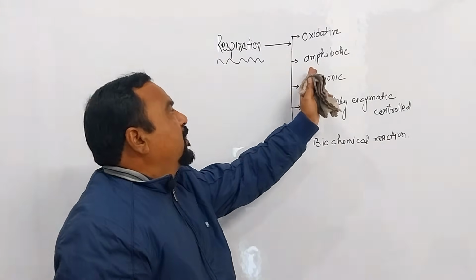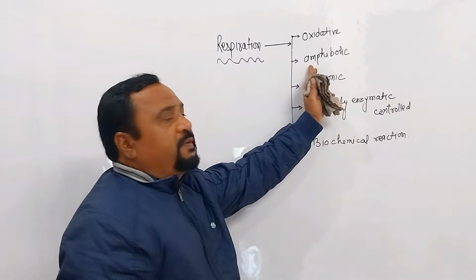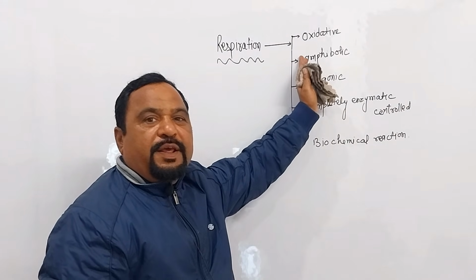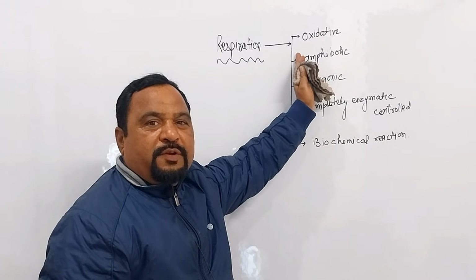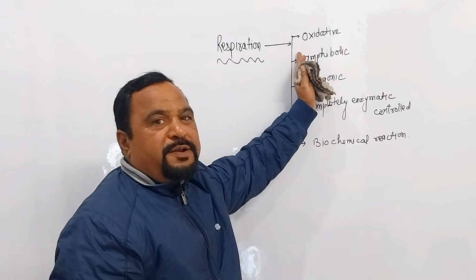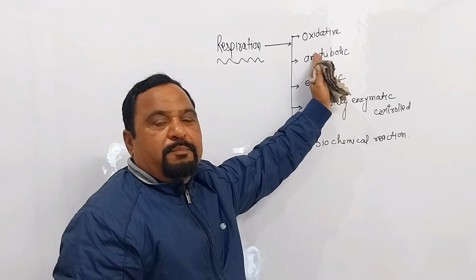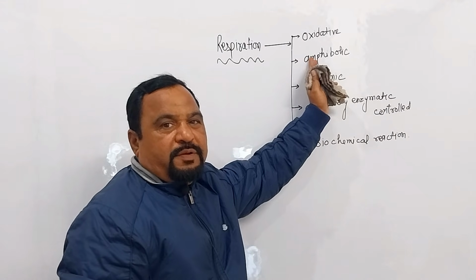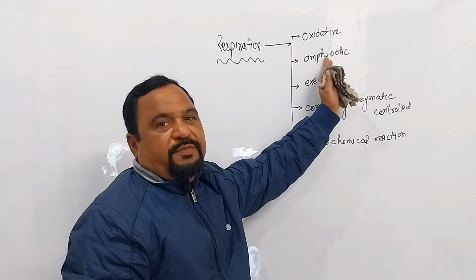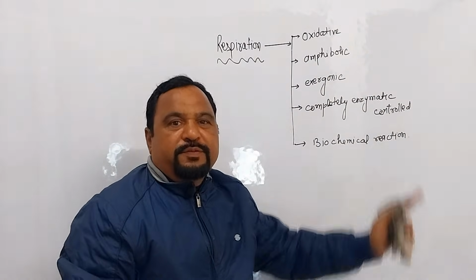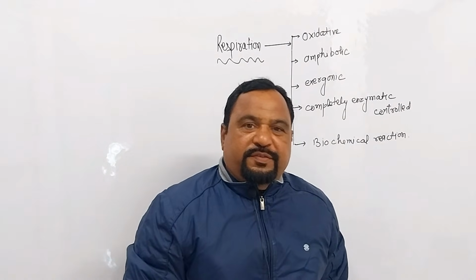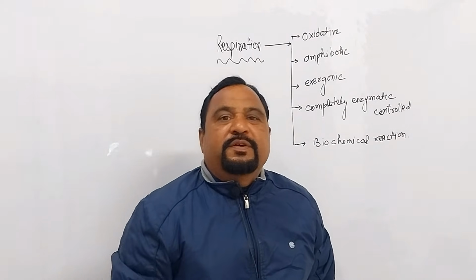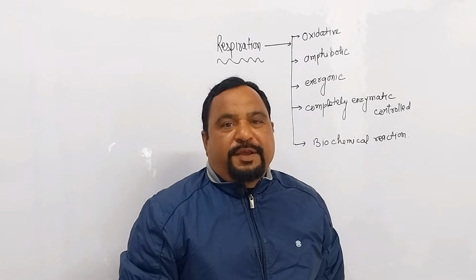Second, respiration is amphibolic. What is the meaning of amphibolic? It means anabolism plus catabolism both are combinedly known as amphibolic. In an amphibolic process, both anabolism and catabolism take place. Anabolism means synthesis of any molecule, and catabolism means destruction of any molecule.